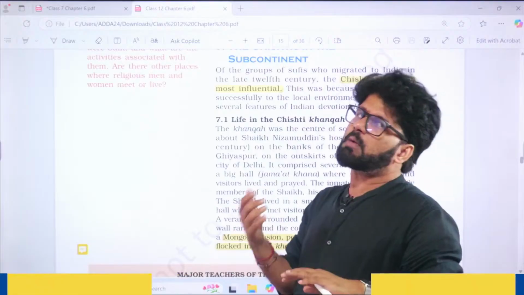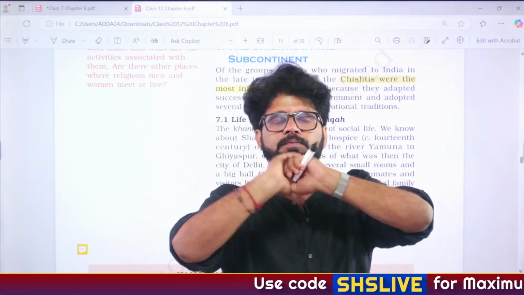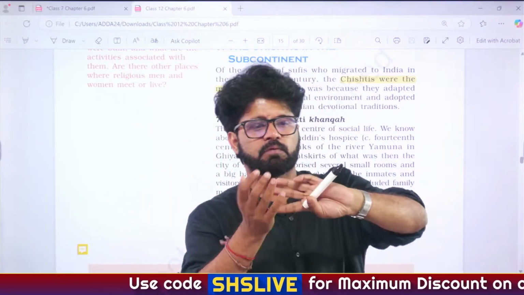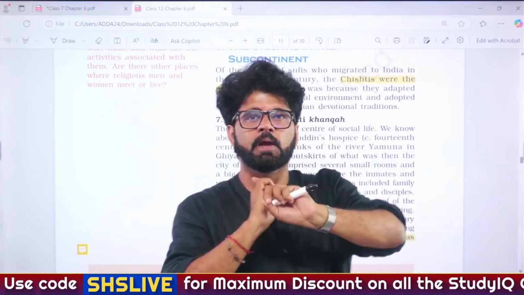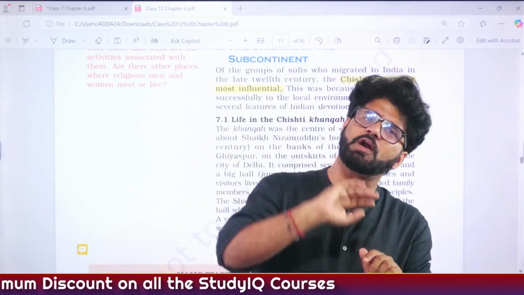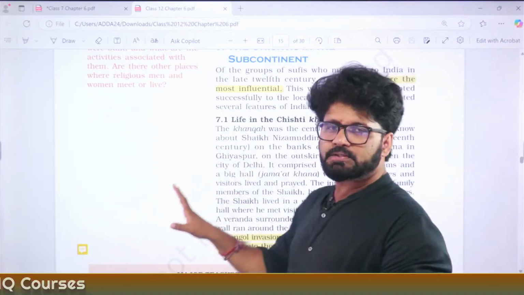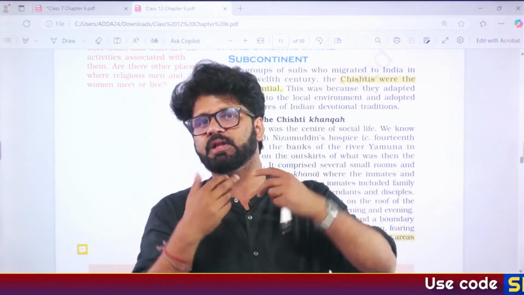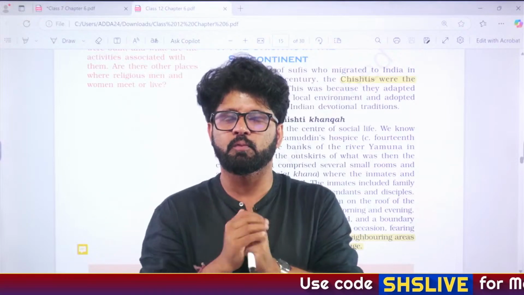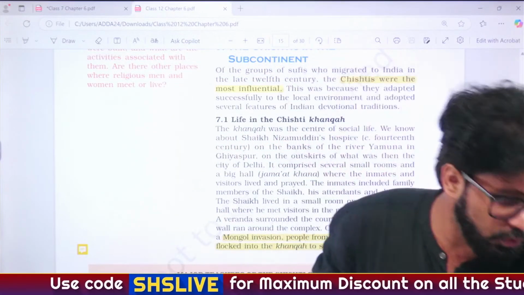See, when we talk about Chishti, you will say Salim Chishti, you will talk about Moinuddin Chishti. Then you can get confused whether Nizamuddin Auliya was a Chishti or not a Chishti. So what can you say? What is your opinion on that? Chishtis, people whose names end with Chishti, they are Chishtis. Salim Chishti and Moinuddin Chishti. What about Nizamuddin Auliya? Is he a Chishti or does he belong to some other silsila?